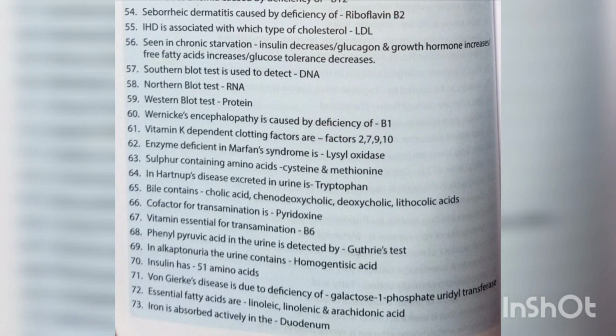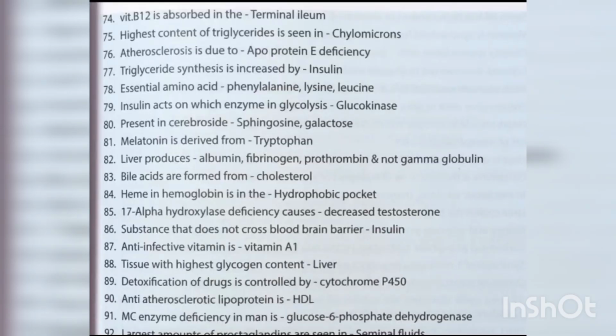Von Gierke's disease is due to deficiency of glucose 6-phosphatase. Essential fatty acids are linoleic acid, linolenic acid, and arachidonic acid. Iron is absorbed. Vitamin B12 is absorbed in the terminal ileum. Highest content of triglycerides is seen in chylomicrons. Atherosclerosis is due to apoprotein E deficiency.